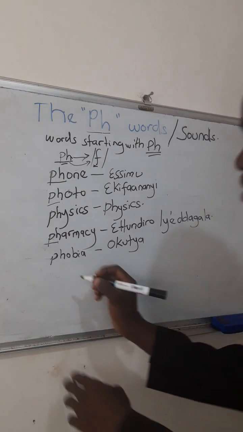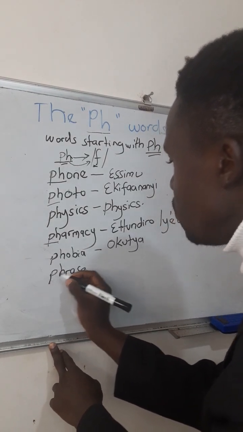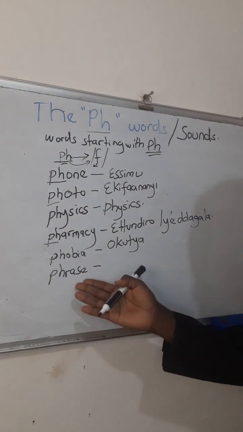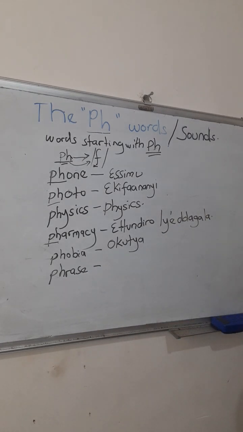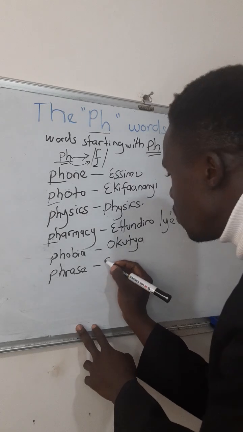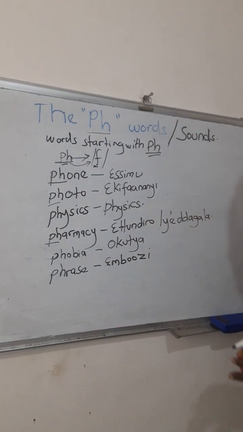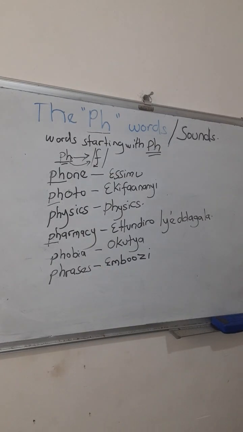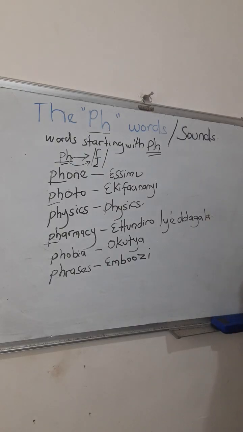Okay? So we have phrase. Also common word. PHRASE. Phrase. Can you pronounce it? Phrase. Good. Phrase. Phrases are like sentences. And we say sentences ezo ziba emboozi mu Luganda. Okay? Emboozi. You are narrating something, so you are constructing sentences about that thing. So phrase, when there are many, we say phrases. Okay, phrases are emboozi mu Luganda kubanga oba olina kyoyogerako.